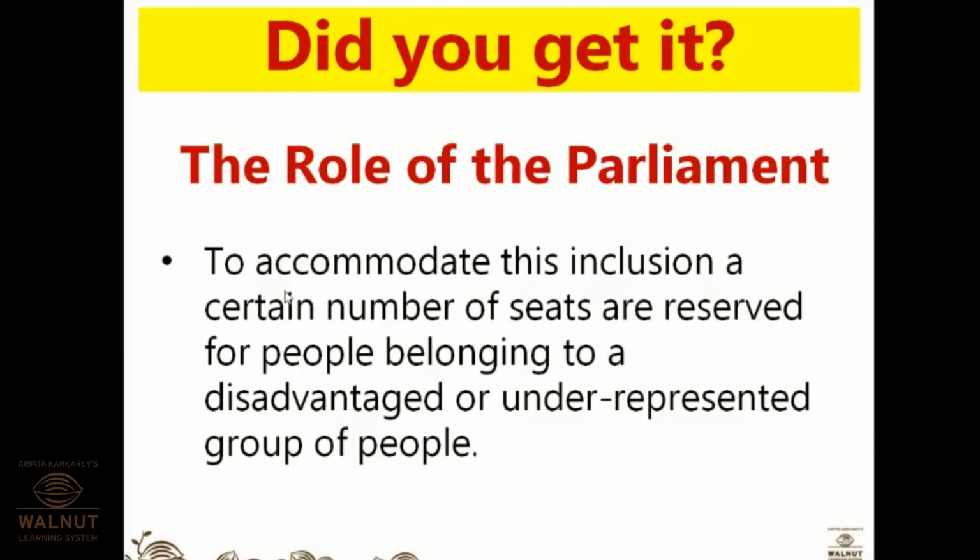To accommodate this inclusion, a certain number of seats are reserved for people belonging to disadvantaged or underrepresented groups of people. In this also there is a reservation for those groups of people who are disadvantaged, who might be living in any rural area or might not have the infrastructure or the sources available through which they can contest the election. So for such groups of people there is a reservation in the process of election to accommodate them.